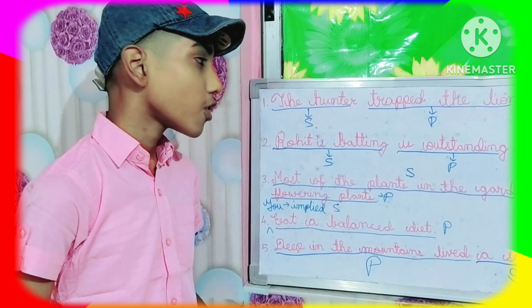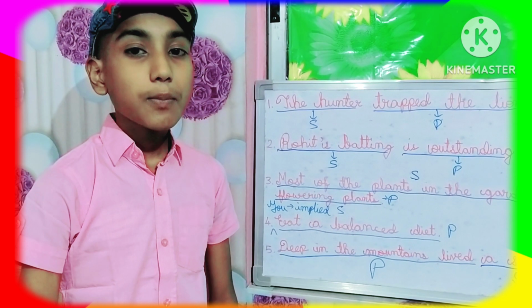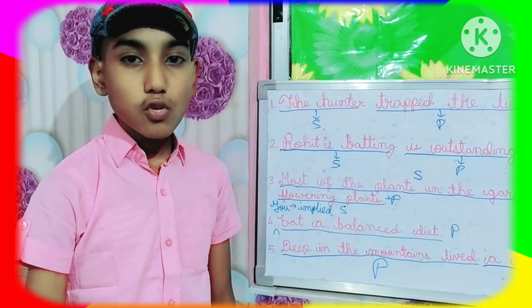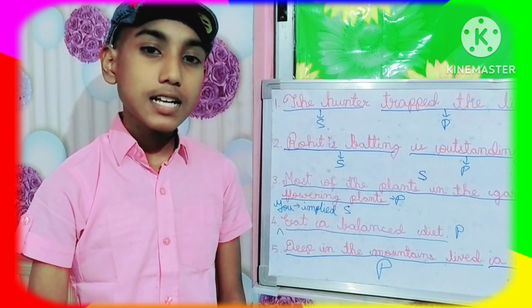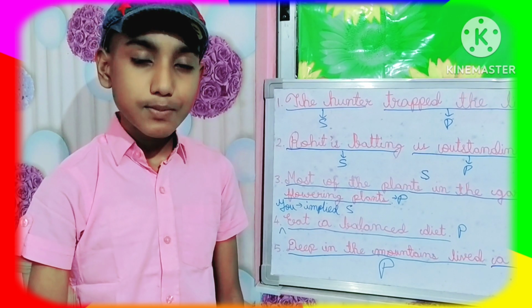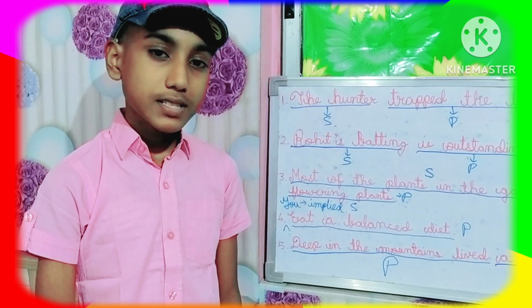So for today, my topics are completed. In my next video, I will come up with maths questions, and in my next English grammar video, I will discuss the types of sentences. Five types of sentences are there. I will discuss all of them. So for today, my topics are completed.